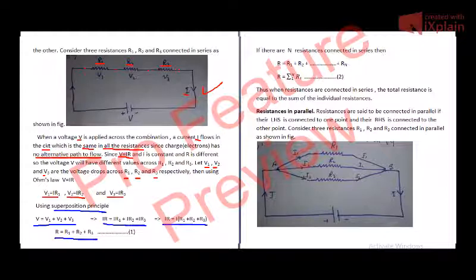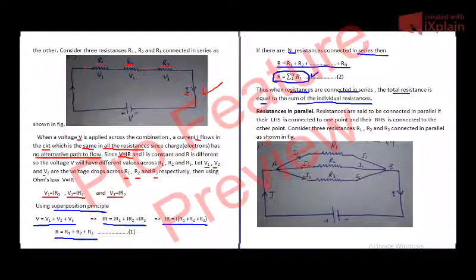Now if there are n resistors connected in series, then R is equal to R1 plus R2 and so on up to Rn, or R is equal to the summation from i equal to 1 to n of Ri. Thus when resistances are connected in series, the total resistance is equal to the sum of the individual resistances.